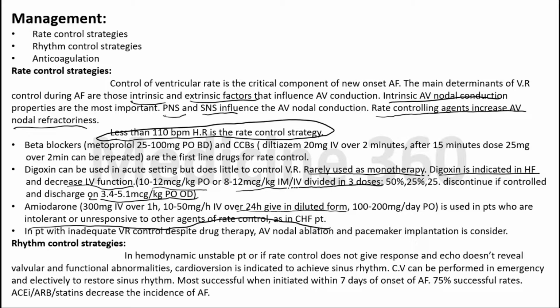So once the rate is achieved, then we discharge the patient on 100 to 200 milligram per day orally. In patients in which all of the strategies of rate control have failed, we will do AV nodal ablation and pacemaker implantation.